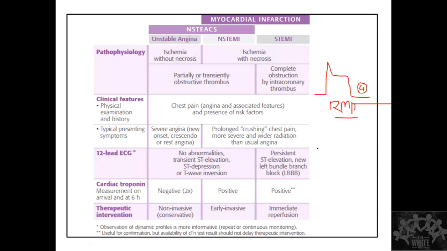So let's say this is my normal cell. I'll take 4 cells. We know that the inside of the cell is negative and the outside is positive. The reason being, you have the sodium potassium ATPase pump, which pumps out 3 sodium and takes in 2 potassium. So 3 sodium going out maintains this negative. So this is going to be the same.